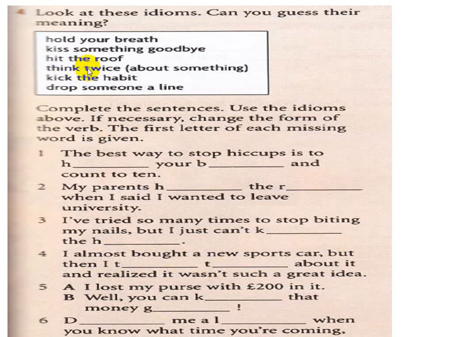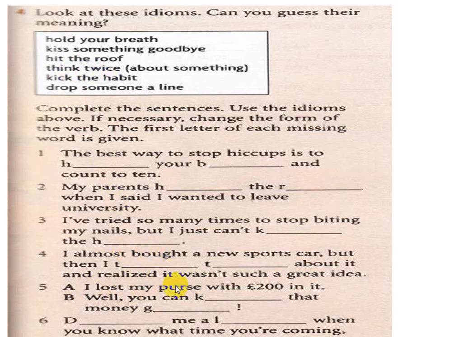هنا صحيحة يعني فكرت مرتين. هنا think twice لكن هنا قايل لكم change the form of the verb if necessary. ليش سويناها thought twice؟ لأنه الجملة بالpast tense. bought ما قال لنا I want to buy مثلا I bought فإذا لازم الفعل الثاني أيضا بالpast، فهنا نصير thought twice يعني فكرت مرتين and realized it wasn't such a great idea. فهنا نصير thought twice because the sentence is in the past tense.